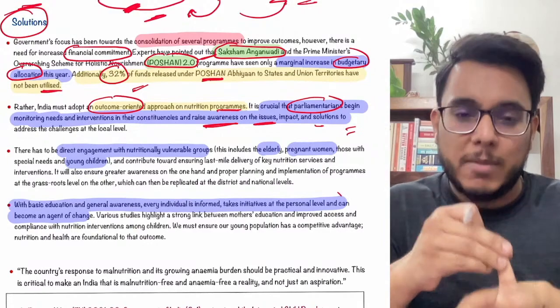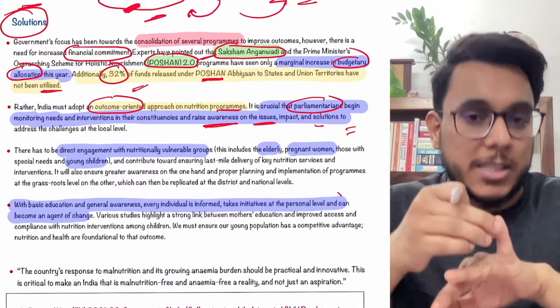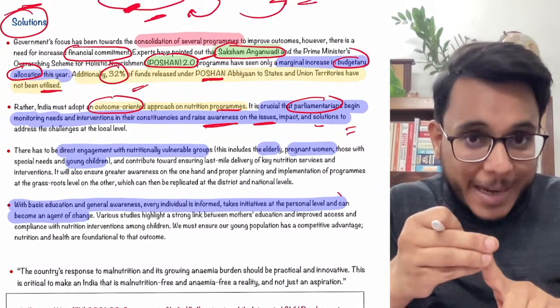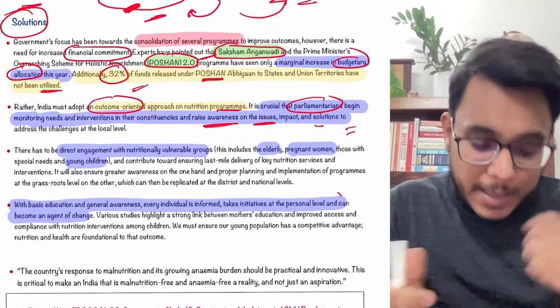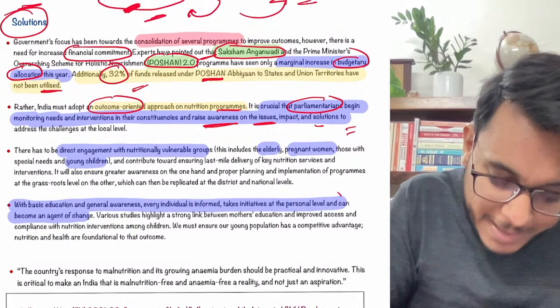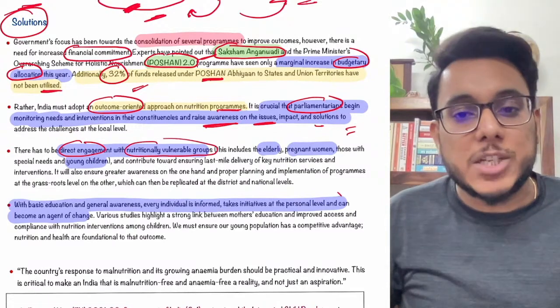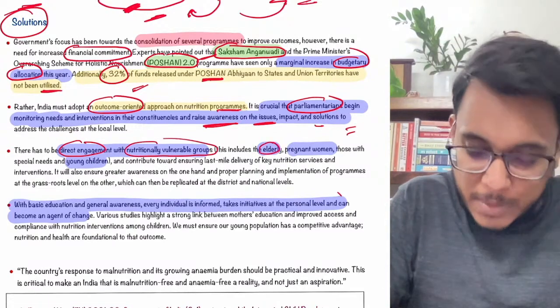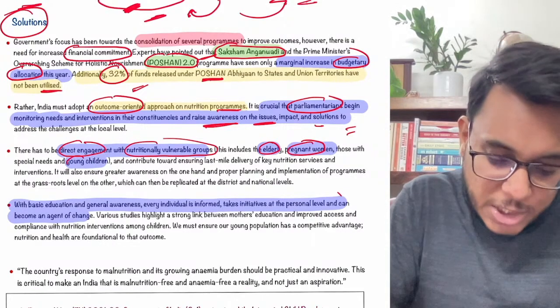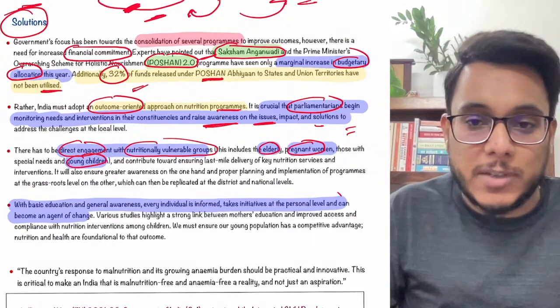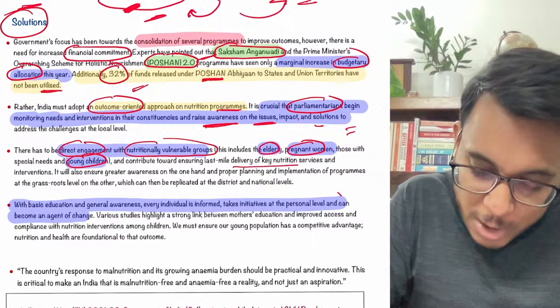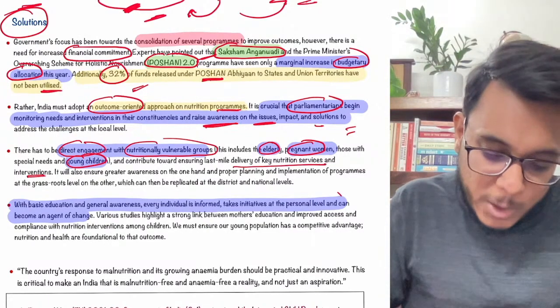So two things. Number one, increase the budget for the Poshan and the Saksham Anganwadi. Number two, parliamentarians need to take personal accountability. Third, basically, we need to directly engage with the nutritionally vulnerable group. Who are the nutritionally vulnerable group? Elder people, pregnant women, young children. We need to directly engage with them, and direct delivery of nutrition services should be provided to them.